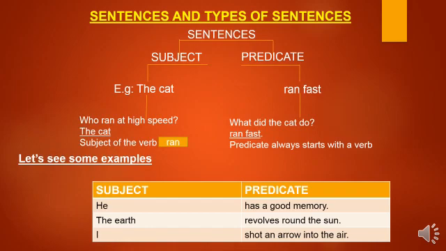I shot an arrow into the air. Who shot an arrow into the air? I. So I is the subject. And shot an arrow into the air is predicate.